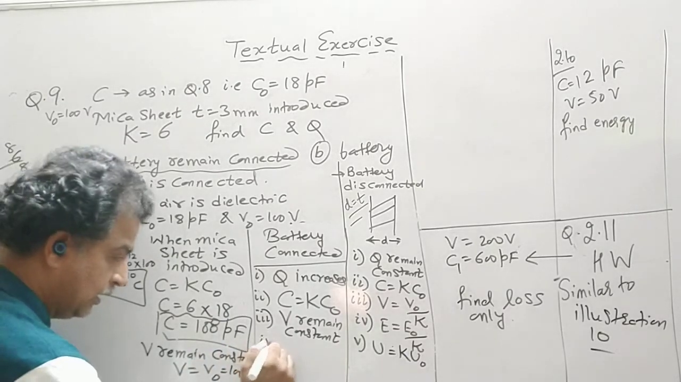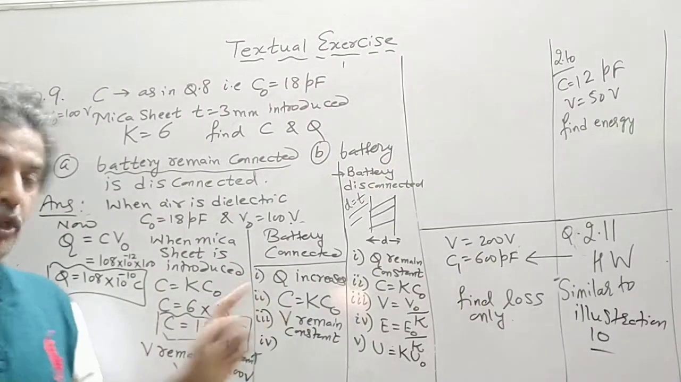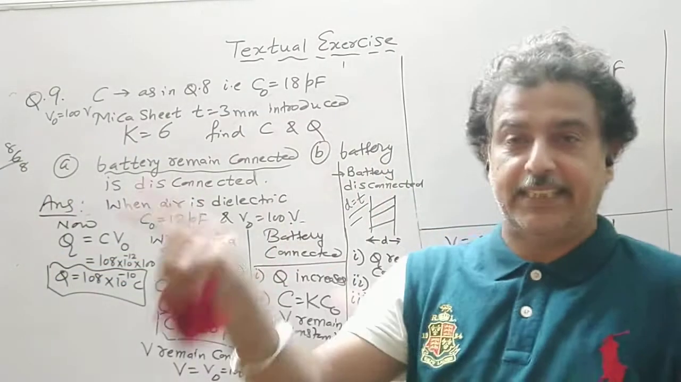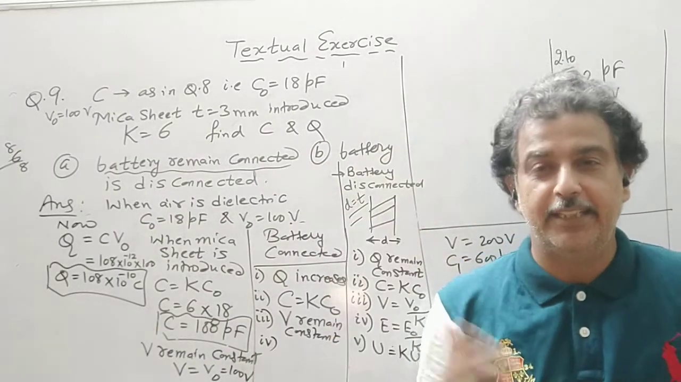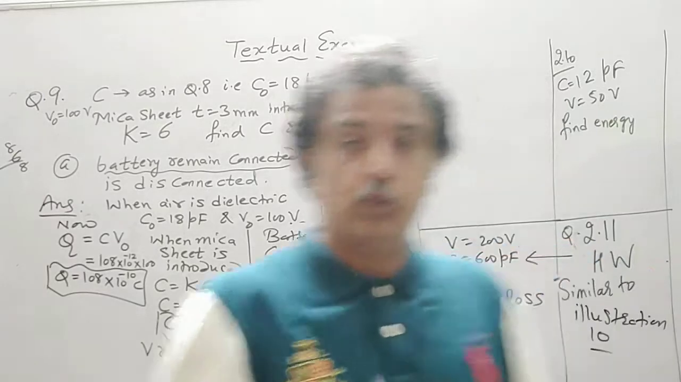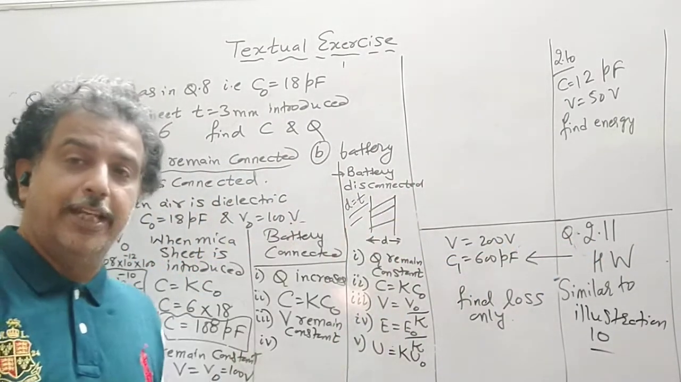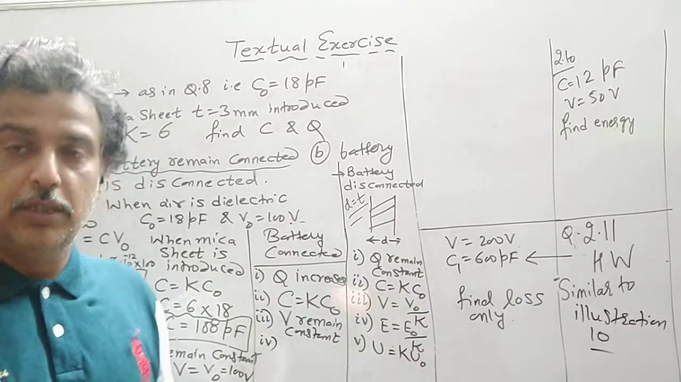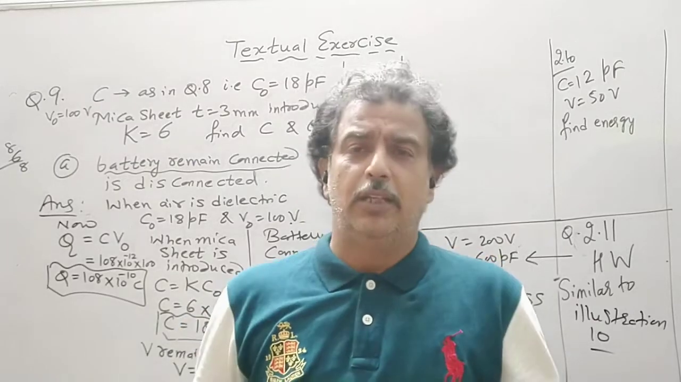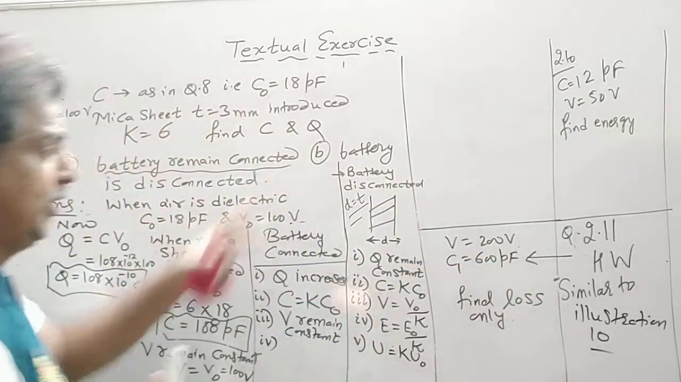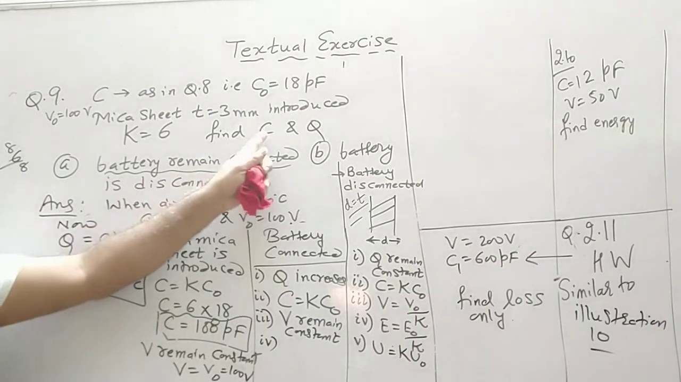Fourth, we do not have to find out the electric field intensity here, but V remains constant. Now E is equal to V by d, and the distance d has not been changed. There are other possibilities: battery disconnected, distance changed, and mica sheet introduced; or battery connected, distance changed, and mica sheet introduced. There are many MCQs related to this. We will do those in the NEET JEE portion. So we need to find out C and Q.